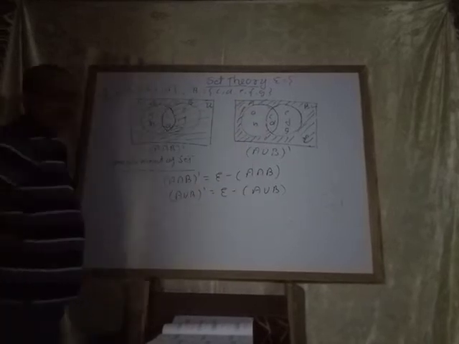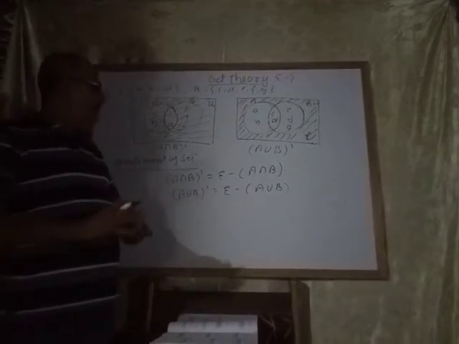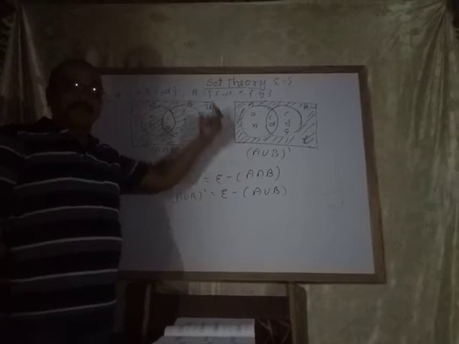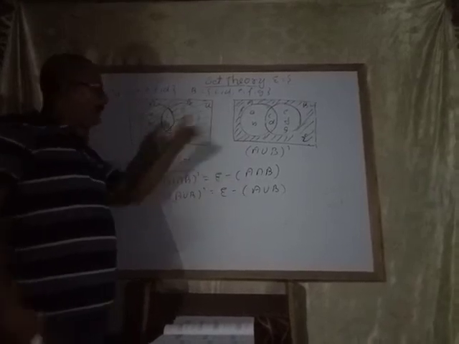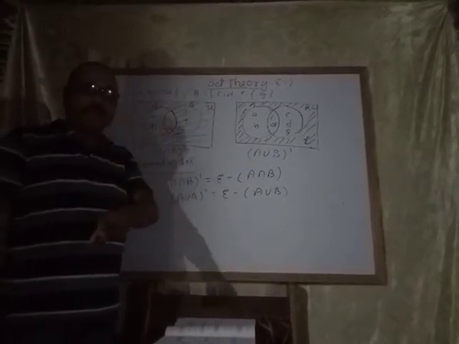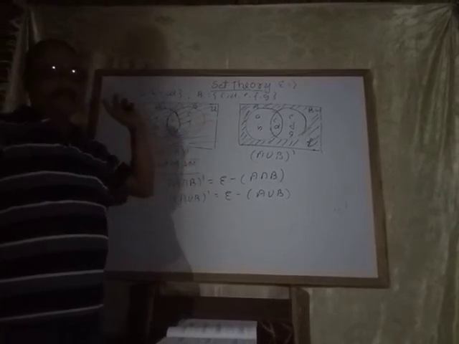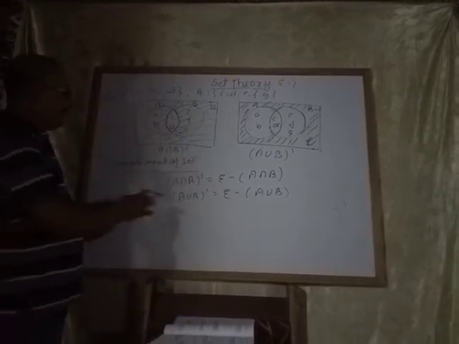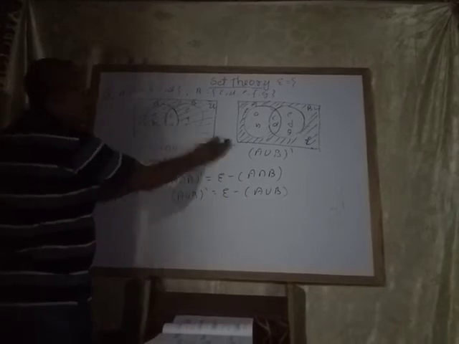That is A union B complement by Venn diagram. Venn was a mathematician who explained set theory questions with the help of diagrams. The diagram is known as a Venn diagram. Now A union B complement. Now the difference of sets.